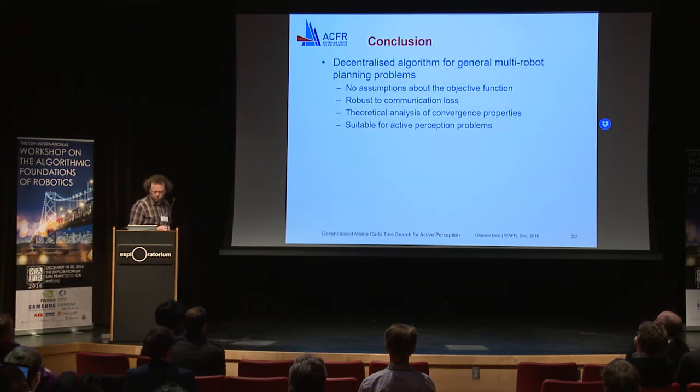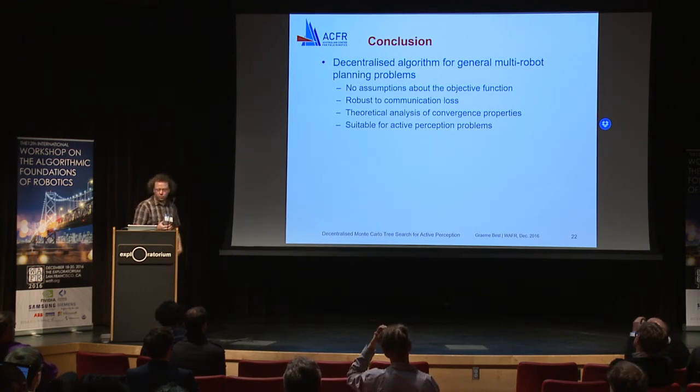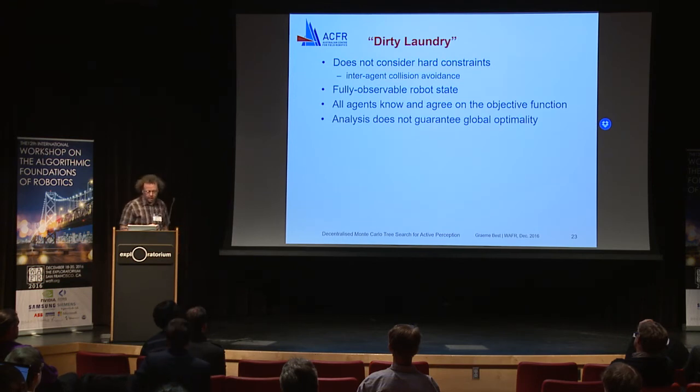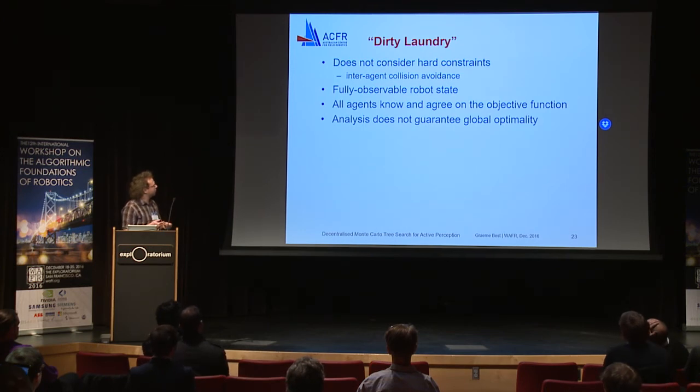So in conclusion, what we propose here is a decentralised algorithm for a general problem. Won't go through this, but in particular we're interested in how we can generalise this to other problems, and I'll be interested to hear from you what other problems this planner could relate to. So, dirty laundry. The main thing that's come up is that we can't consider hard constraints between the robots. I think that's something that we have ideas for, but it's not directly considered. We assume a fully observable state. All agents know and agree on the objective function. And as I discussed before, analysis does not guarantee any global optimality, but we do show some parts of it.